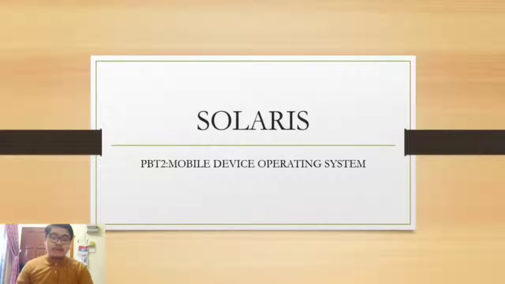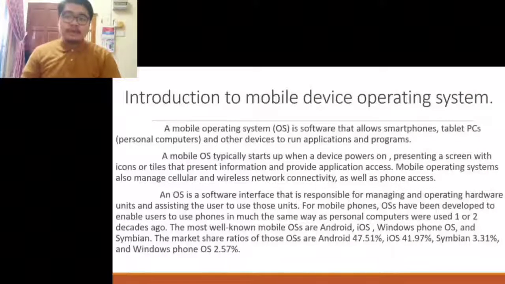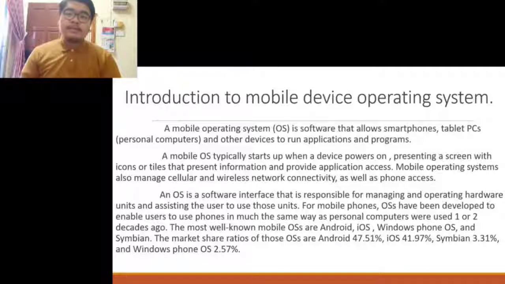My name is Muhammad Fakir Hakim bin Idris, and for now I will talk about the introduction to the mobile device operating system. A mobile operating system (OS) is software that allows smartphones, tablets, personal computers and other devices to run applications and programs. A mobile OS typically starts up when a device powers on, presenting a screen with icons or tiles that present information and provide application access. Mobile operating systems also manage cellular and wireless network connectivity as well as phone access.